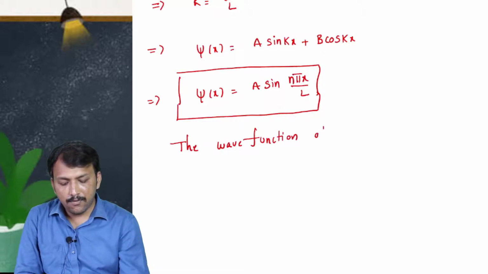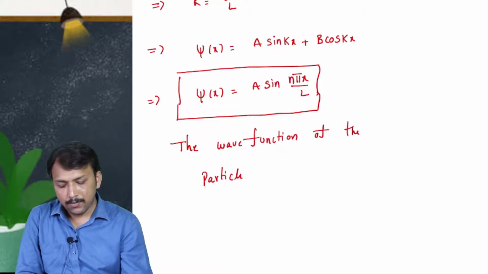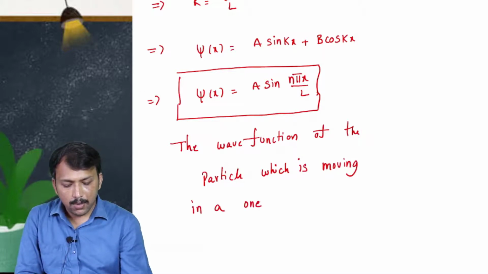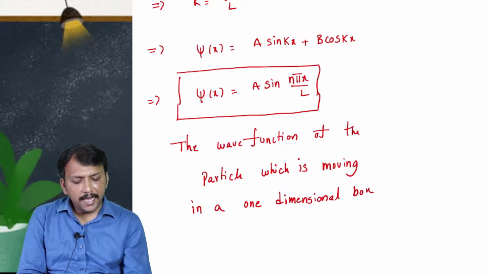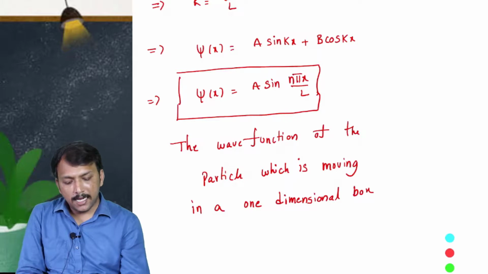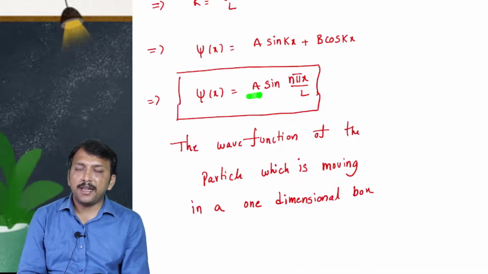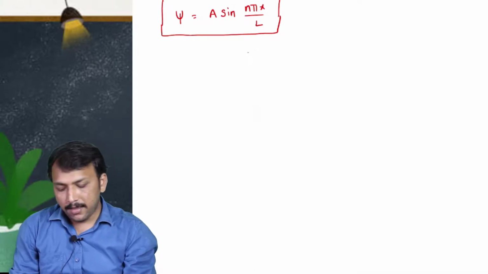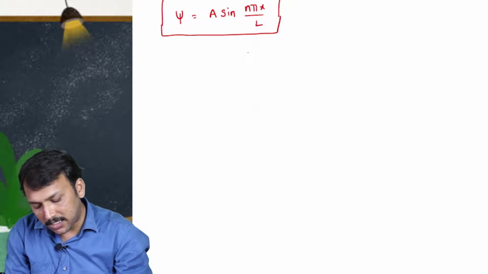The wave function of the particle which is moving in a one-dimensional box, right? Now again in this, one more thing we have to calculate, that is the value of A. A is an arbitrary constant, right? We have to derive the value of the arbitrary constant A.